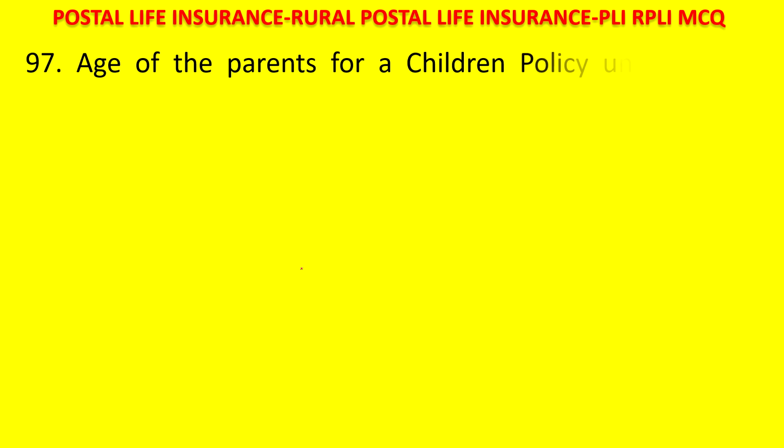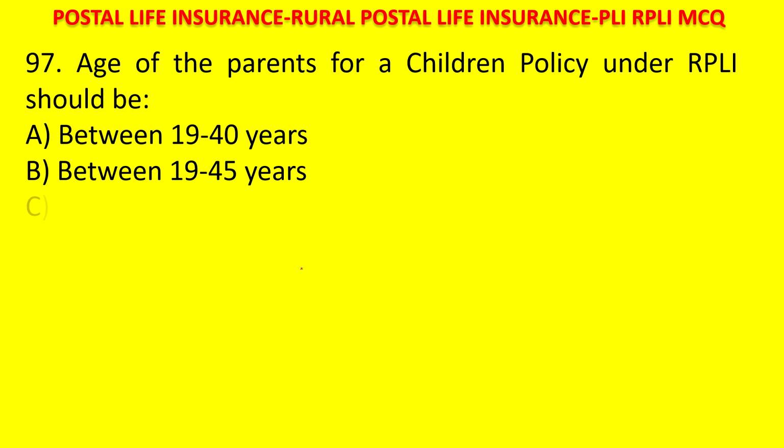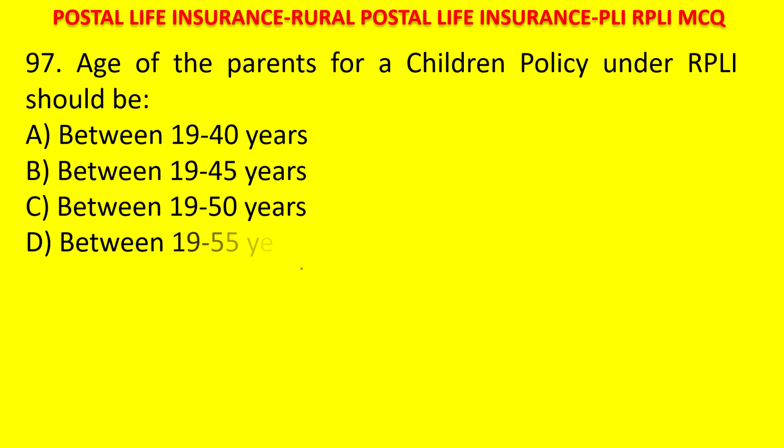Age of the parents for a child policy under RPLI should be between 19 to 40, 19 to 45, 19 to 50, 19 to 55. Your time starts now. Parents' age for a child policy. It is 19 to 45.